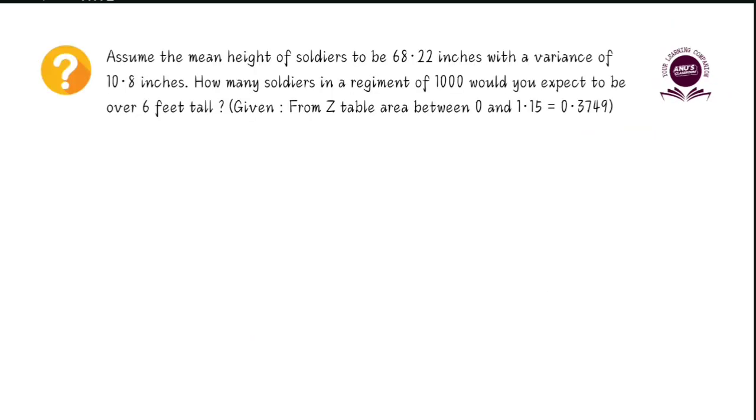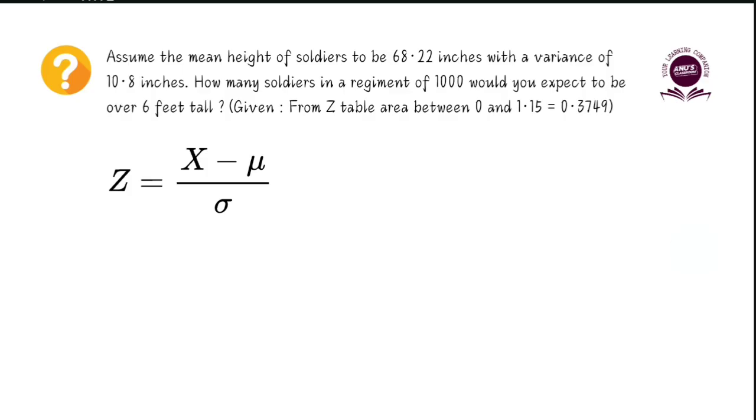The first question that we'll be tackling today asks us to find the number of soldiers in a regiment of 1,000 whom we are expecting to be over 6 feet tall. The mean height of the soldiers is given as 68.22 inches with a variance of 10.8 inches. To solve this question, we have to convert the height of the soldiers in this regiment to a corresponding z-score value.